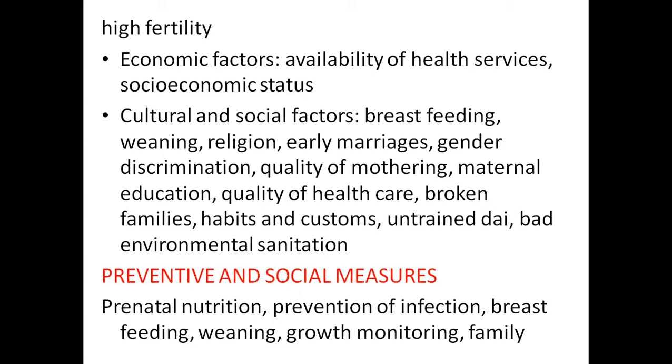And even the first child is prone to mortality, if you compare with the second child and the third child. So mortality is high even after the fifth child. So high fertility is also one of the factors for infant mortality. The infant mortality rate is an essay question for you. Please read properly and understand what points you have to write in the essay question.